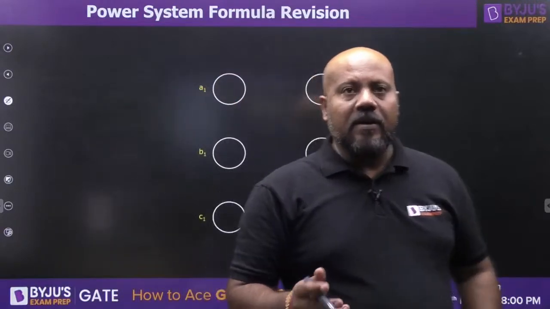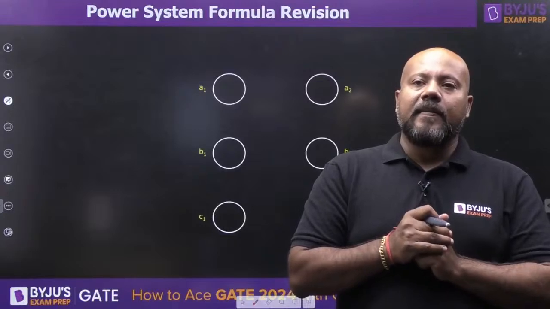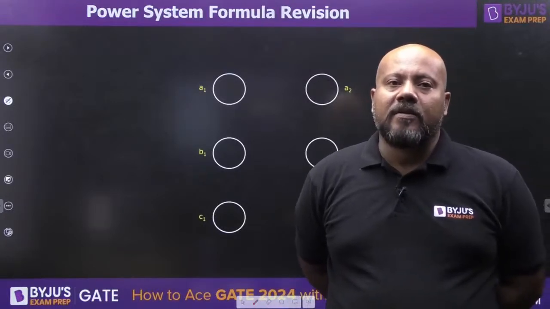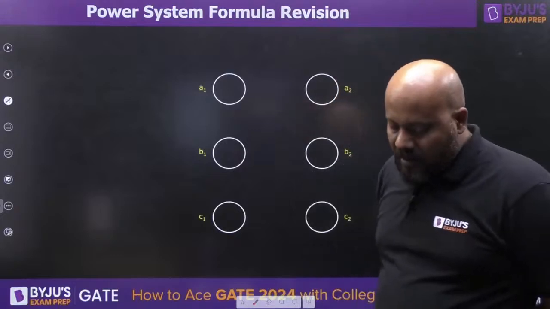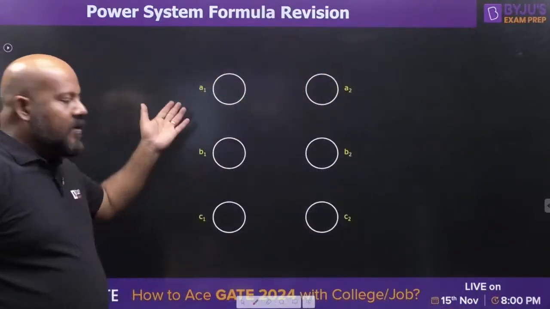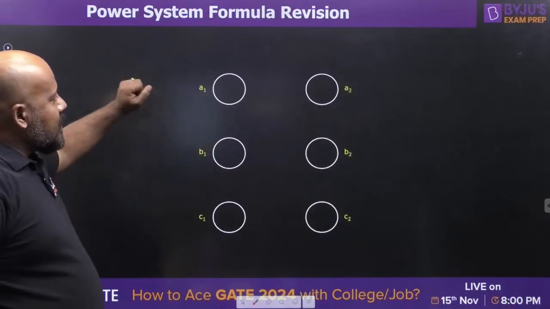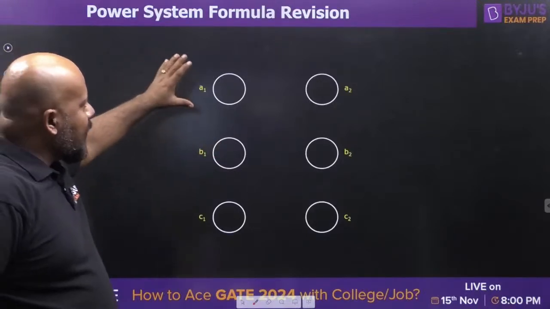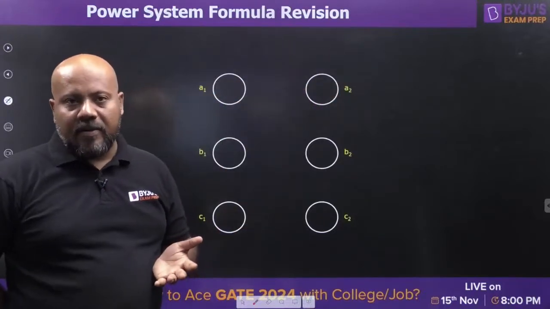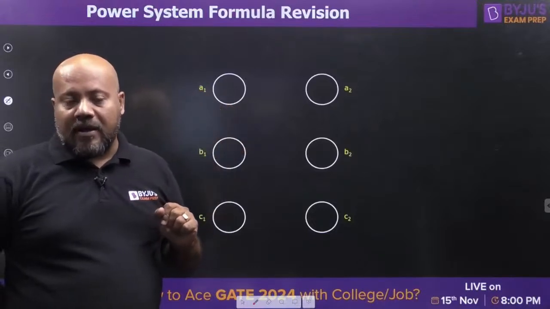GMR you can easily calculate. GMD, GMR, are you comfortable, or should I tell you something? You can understand that GMR very easily you can write. Yes or no? Because double circuit line means for A phase you are having A1 and A2. Can you write the GMR? Yes, very easily you can write the GMR. Writing the GMD is going to be very difficult for the double circuit line.